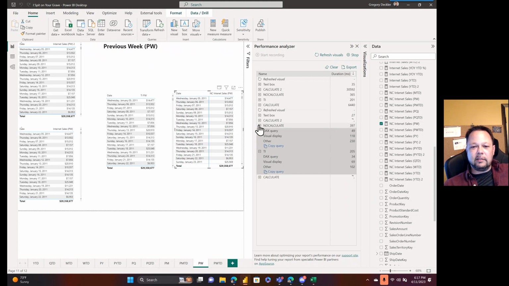So I know that TI has been performing faster than no calculate. But in all of my testing, they actually flip-flop sometimes, but they're all super close. It's not like one is 3 times slower than the other. They're all usually very, very close. But I'm not going to sit here and wait 30 seconds every time for calculate to finish up. That's just miserable. I mean, you're talking orders and orders of magnitude.